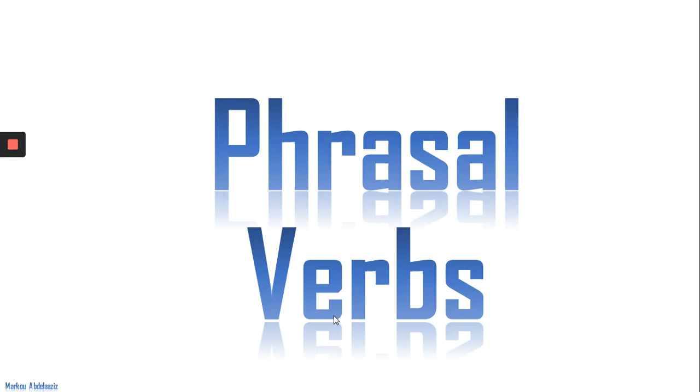So I hope this is clear. Phrasal verbs are just verbs, but in their structure, a phrasal verb is made up of two or three words, and ordinary, normal verbs are made up of just one word. I hope this is clear. Let's move on.